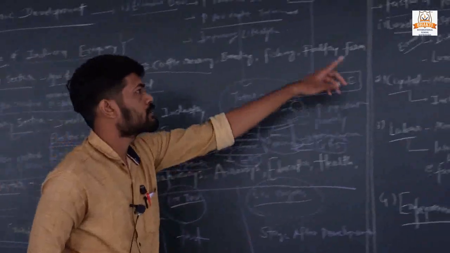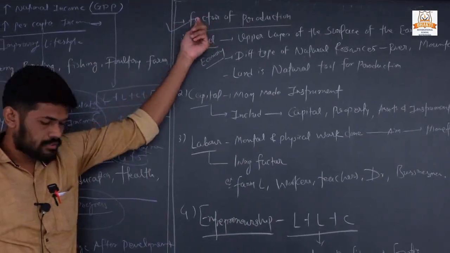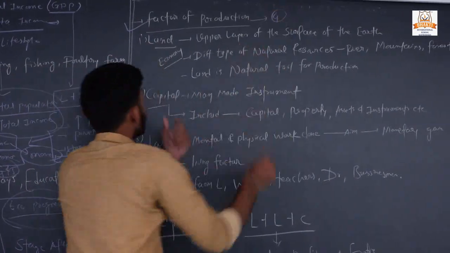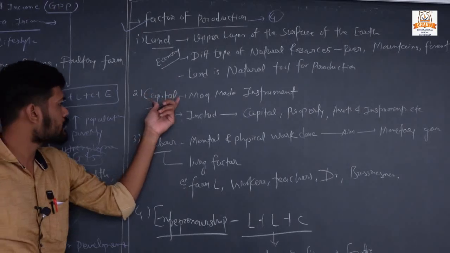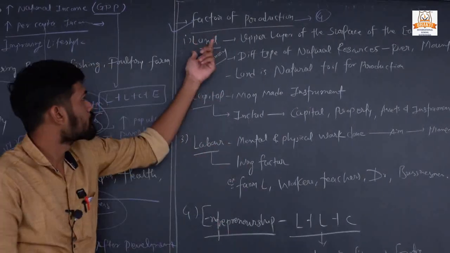Okay. The next topic is factors of production. There are 4 factors of production. First is land, second is capital, third is labor and fourth is entrepreneurship.